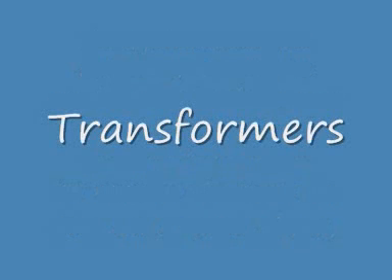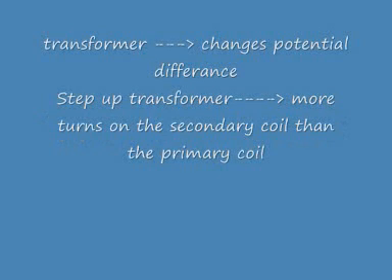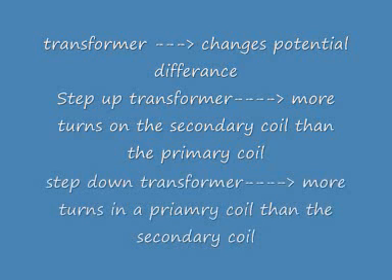Transformers. A transformer changes the potential difference. A step-up transformer, with more turns on the secondary coil than the primary coil, will increase the potential difference, whereas a step-down transformer, with more turns on the primary coil than the secondary coil, will decrease the potential difference. For example, from power lines to a house would need a step-down transformer.